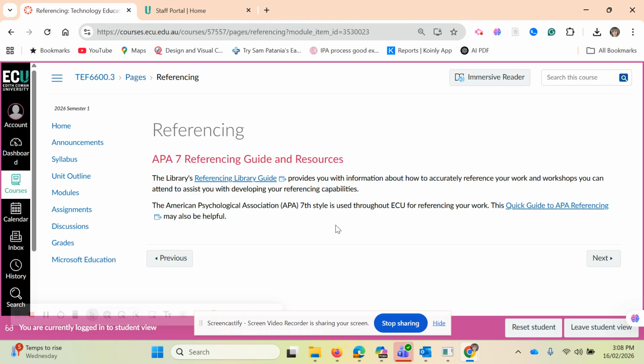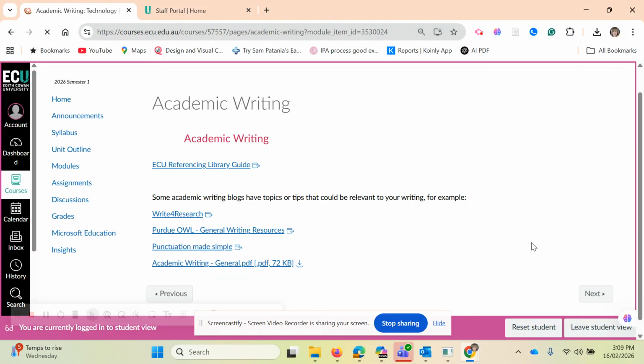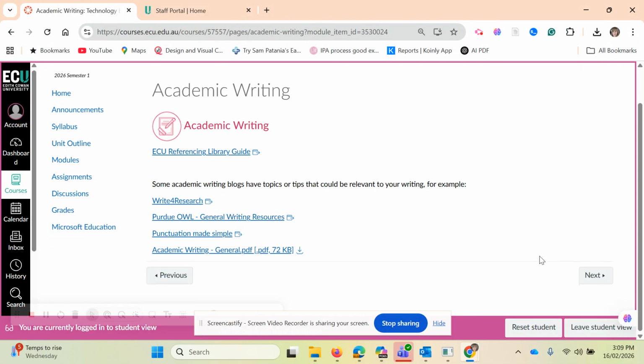Referencing, your first assignment will require you to do an annotated bibliography and an essay. And we use APA 7th style, so this is just a quick guide for you. Academic writing, this might just help you put some things together, because some of you might have been a while since you've actually done any academic writing.